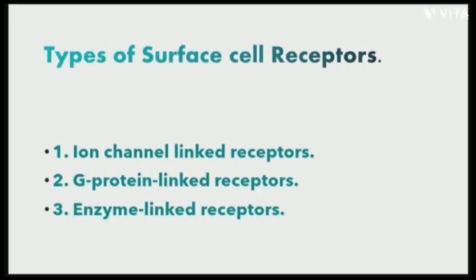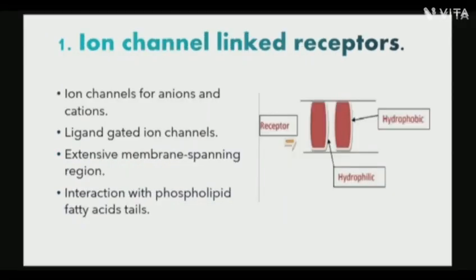There are three types of surface cell receptors. First one is the ion channel linked receptors. Second is the G protein linked receptors. And third is the enzyme linked receptor. Now let us see the first type of surface cell receptor, which is the ion channel linked receptor.